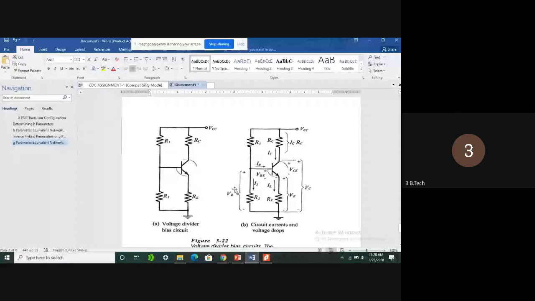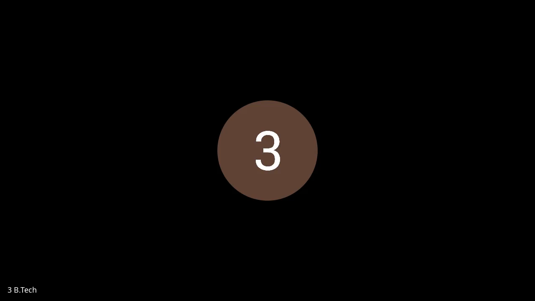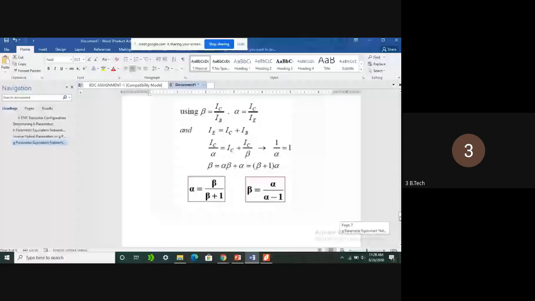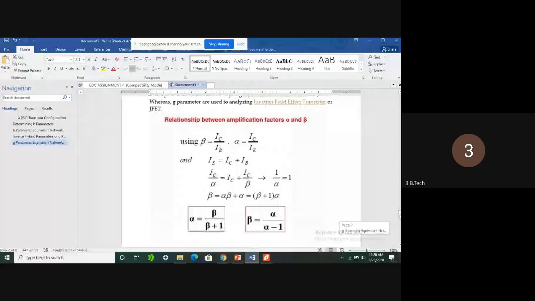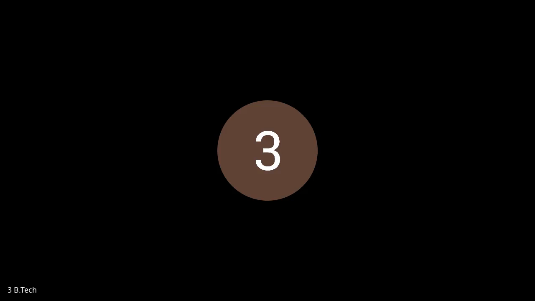So this is the way junction voltages and terminal voltages can be related in a particular transistor. Now let's look at the current relations. Beta is called the common emitter current gain, and alpha is called the common base current gain. So in common emitter, what will be the input current?